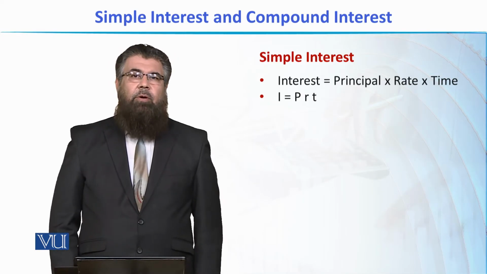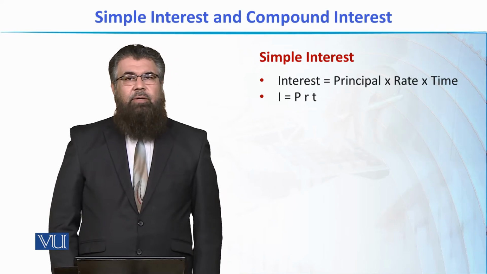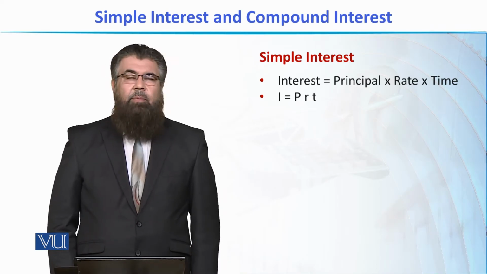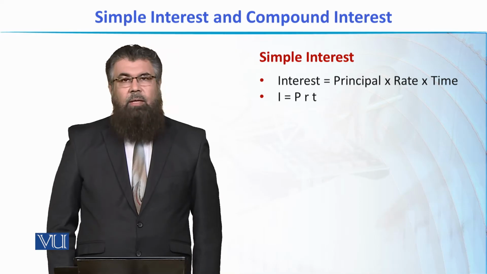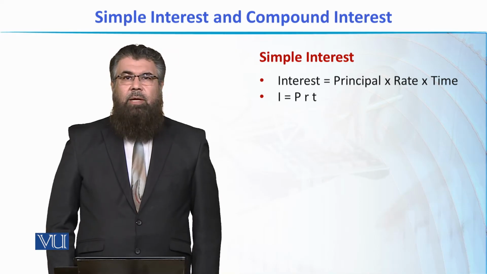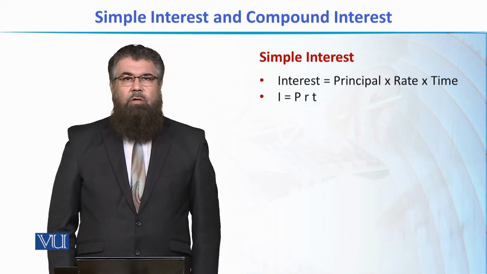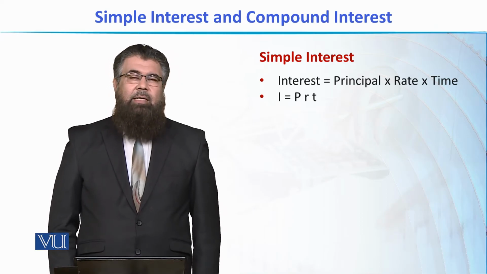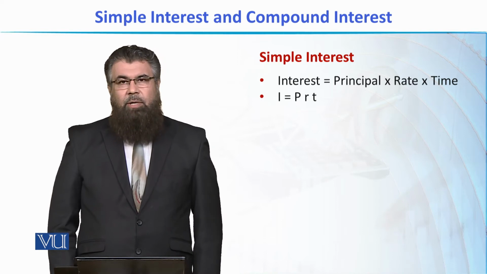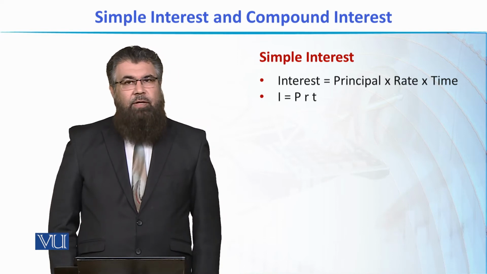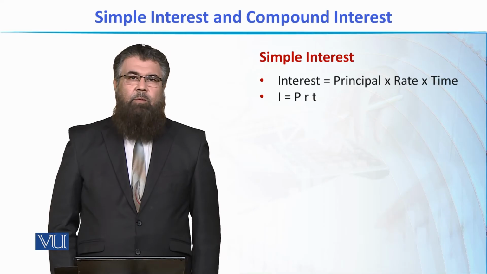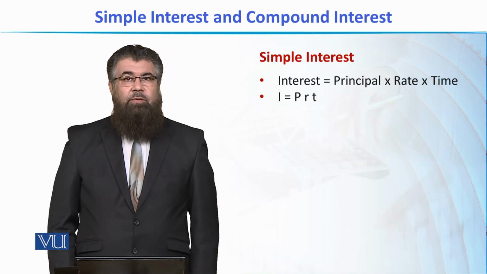So, here is the formula to calculate interest. If you look at this formula, it is very simple. It is principal multiplied by the rate, multiplied by time. So we can shorten this formula by writing it I is equal to PRT. So principal is the sum which is originally invested. The first time the amount which is invested or placed in a bank account, that is what is called principal.